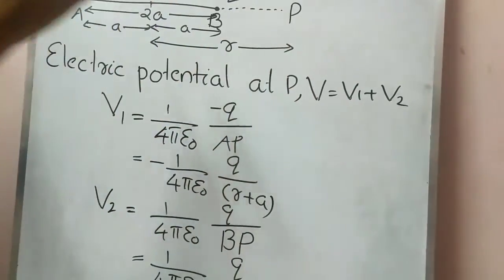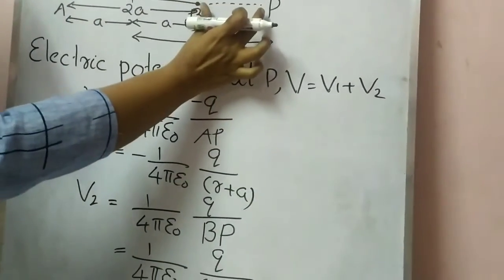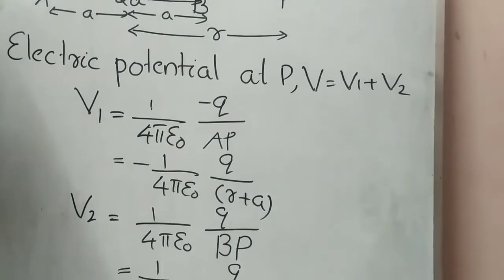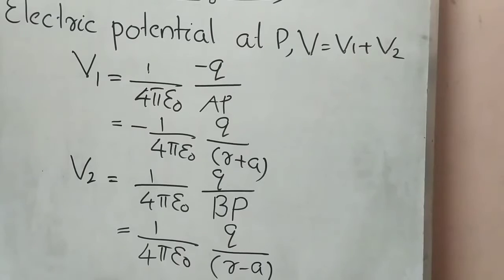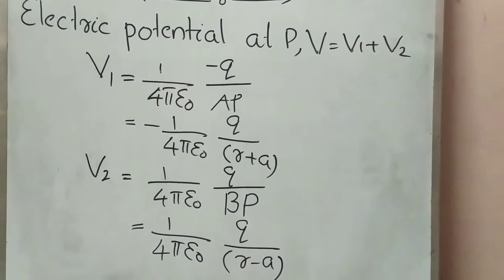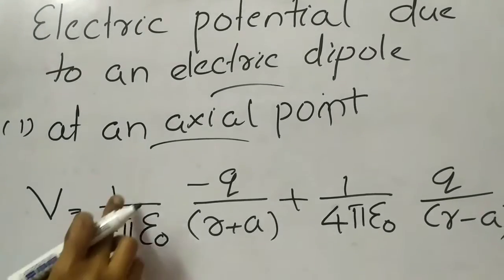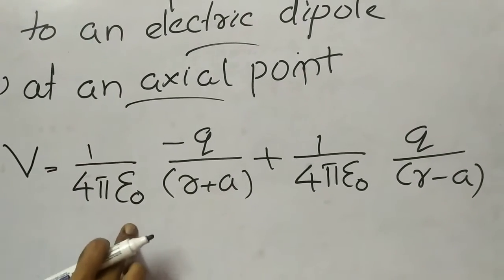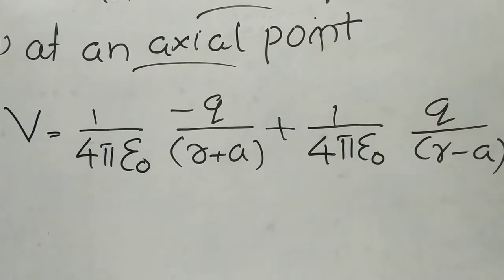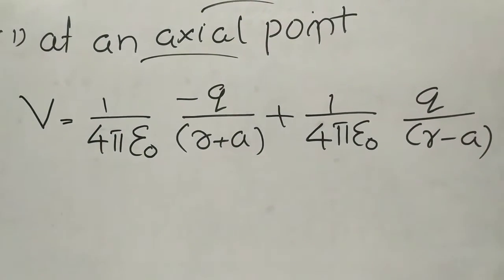This distance we have to take. BP equals r minus a. So here you can see 1 by 4 pi epsilon 0 q divided by r minus a. So V is equal to 1 by 4 pi epsilon 0 minus q by r plus a plus 1 by 4 pi epsilon 0 q divided by r minus a.